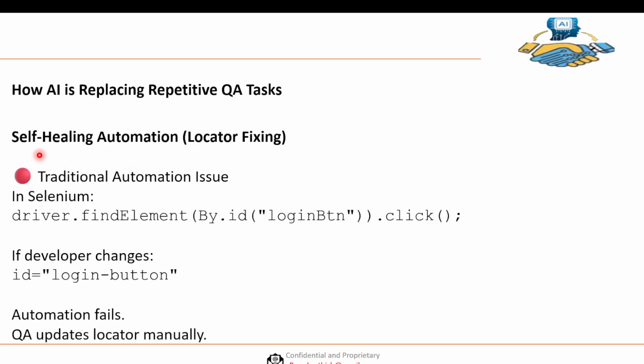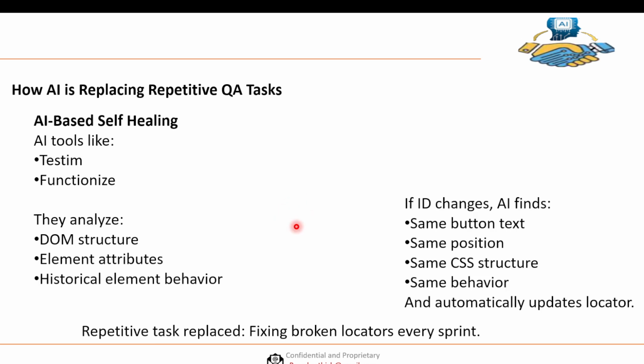Next, we can use AI in self-healing automation, which is nothing but locator fixing. In the traditional approach, when we are executing Selenium, we identify elements by ID, name, XPath, or CSS. For example, we are clicking on the login button using ID. But if the developer changes the ID from login btn to login-button, then obviously our automation script will fail. Then QA needs to update this ID manually, which is time consuming.